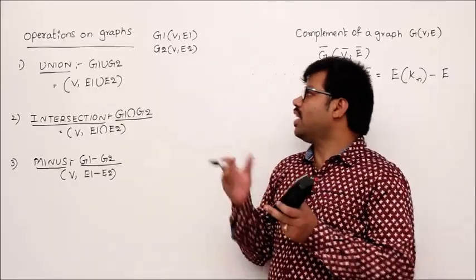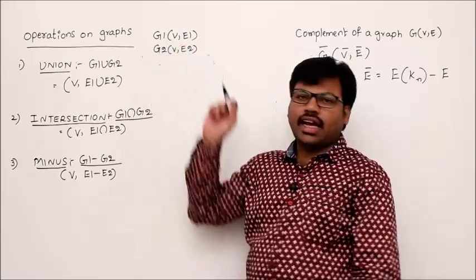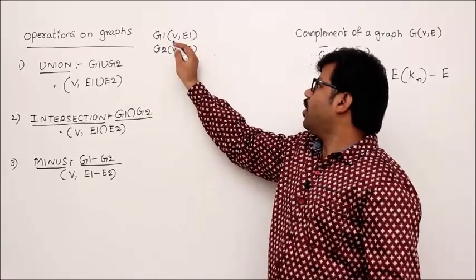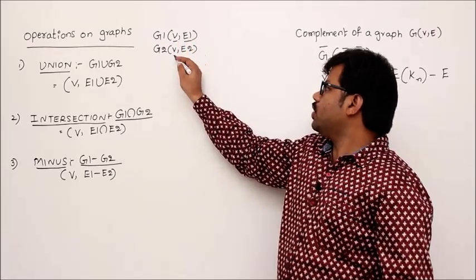Let's see operations on graphs. Let's say I have two graphs G1, G2, and G1 is (V, E1), G2 is (V, E2).